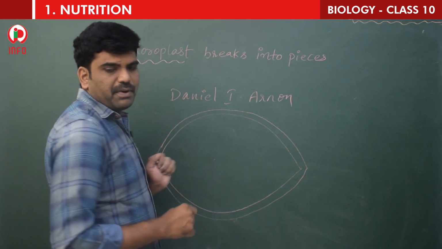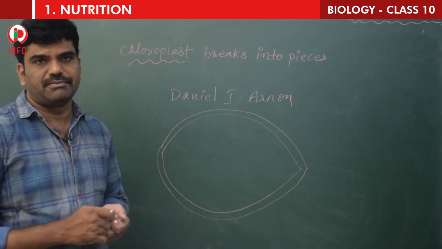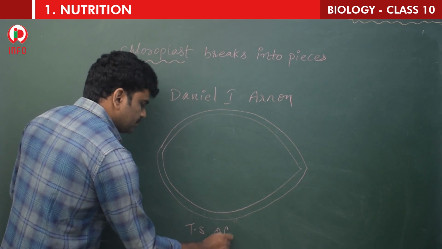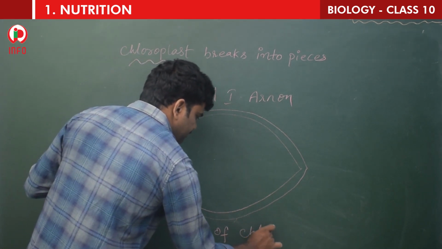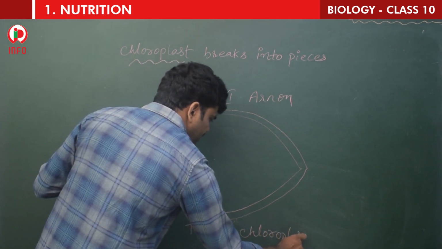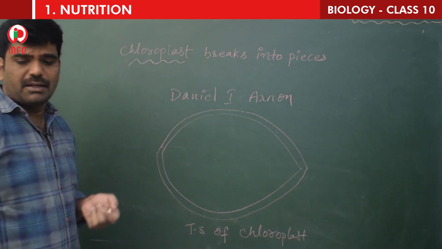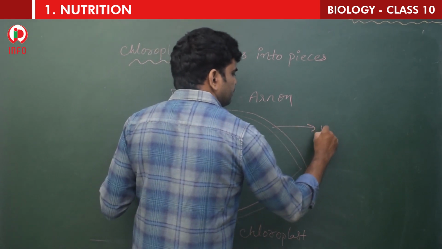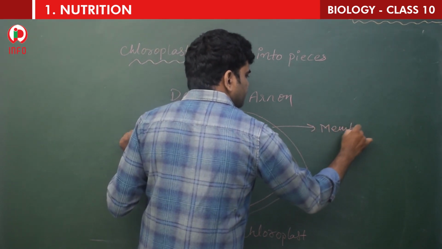So this is a membranous structure, double membrane. Okay. So this is a TS of chloroplast. Let's see what are the parts that are present here. So this is a membrane, no doubt in that. Double membrane.